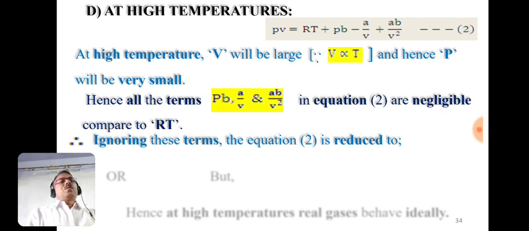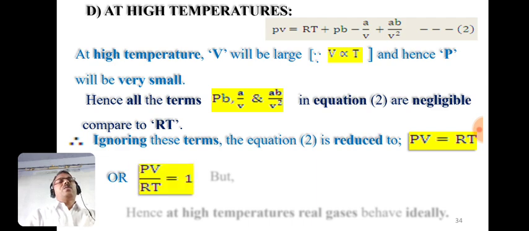Therefore by neglecting these three terms from equation 2, we have PV equal to RT. Divide on both sides by RT, we have PV by RT equals 1. But we know that PV by RT is equal to Z, which is compressibility factor.